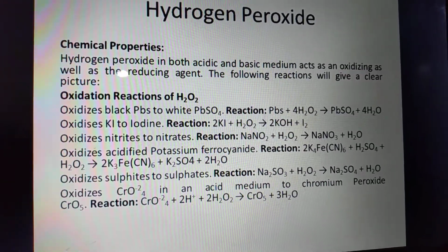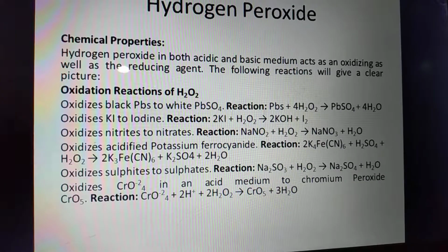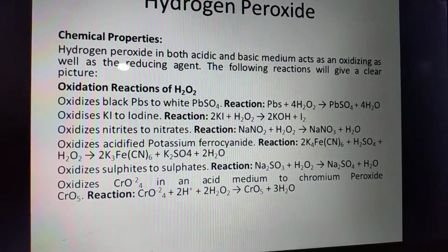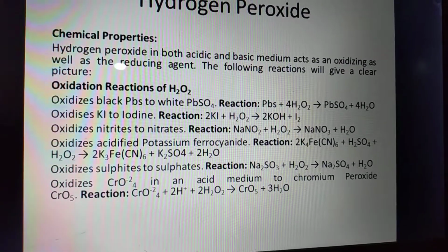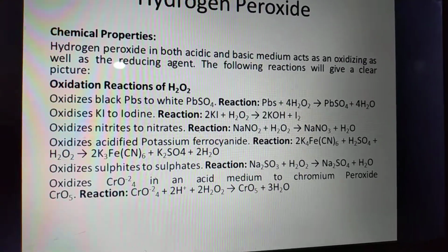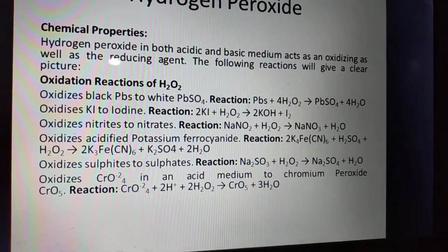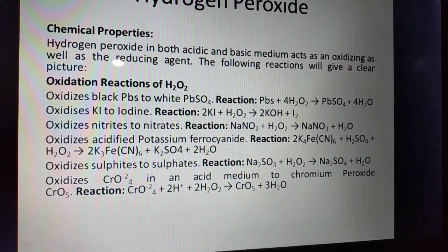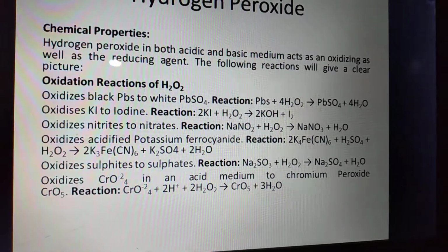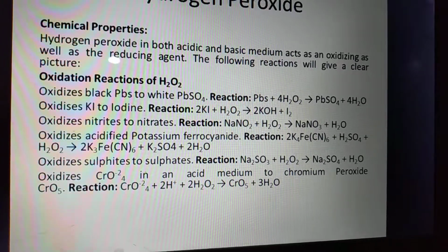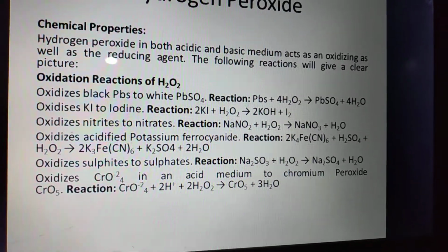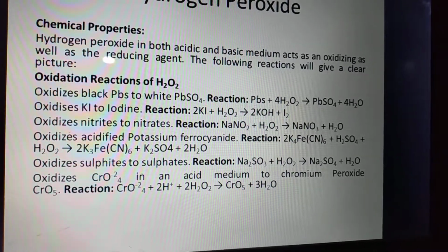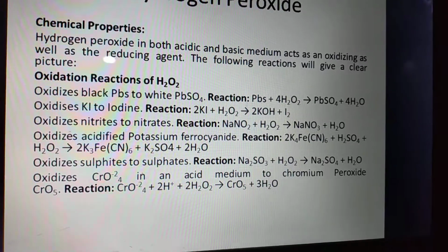Oxidation reactions of hydrogen peroxide: it oxidizes black galena, PbS, to white lead sulfate. Lead sulfide reacts with hydrogen peroxide to form lead sulfate plus water. It oxidizes potassium iodide to iodine: potassium iodide plus hydrogen peroxide gives potassium hydroxide plus iodine. It oxidizes nitrites to nitrates: sodium nitrite plus hydrogen peroxide gives sodium nitrate plus water.